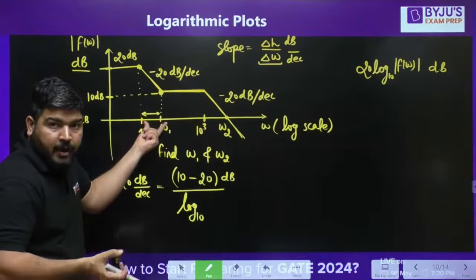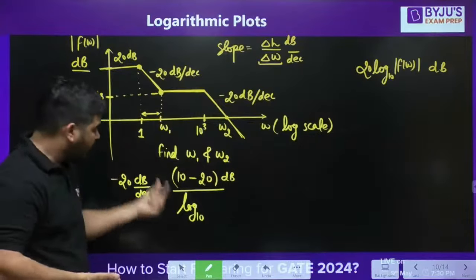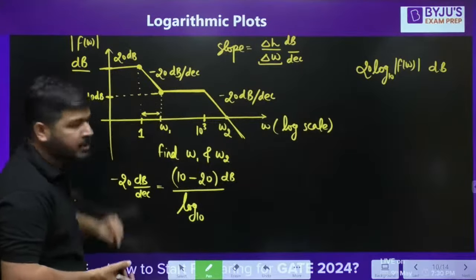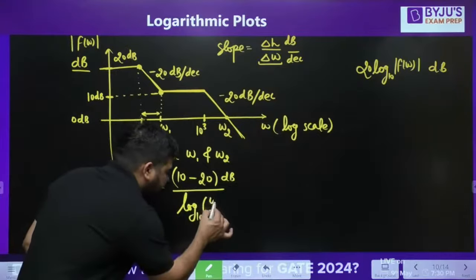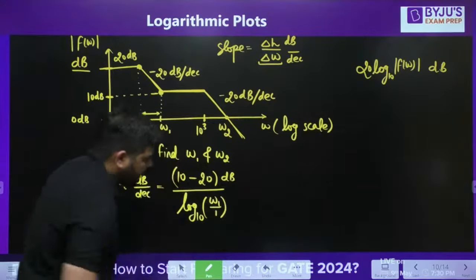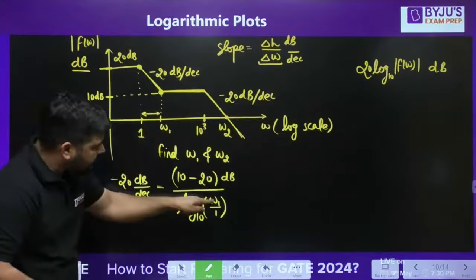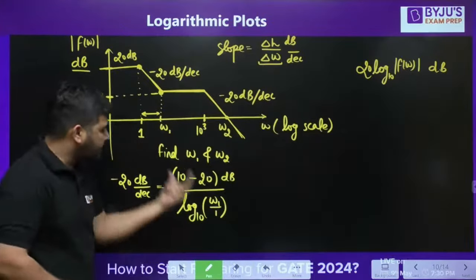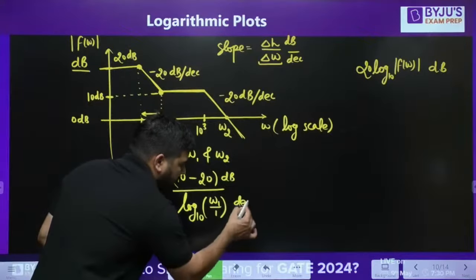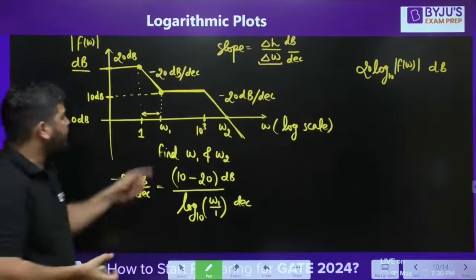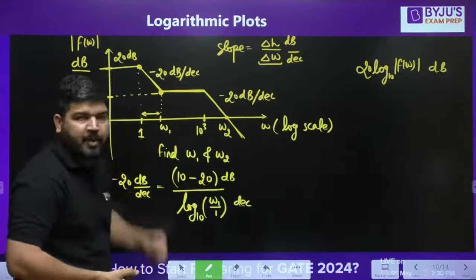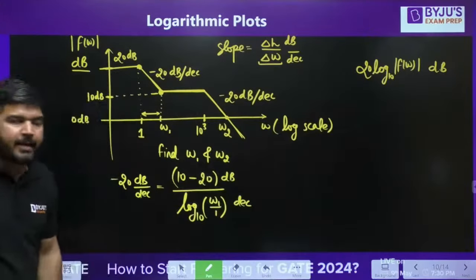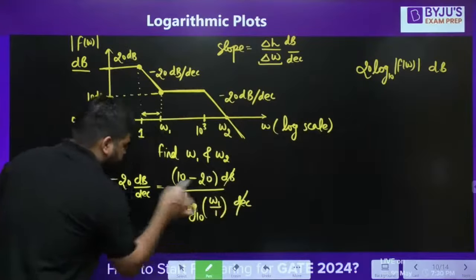So I told you how to calculate the distance in decade. Log base 10, the final omega divided by initial omega, because you have to calculate the decade distance. If you want to calculate this distance in decade, this is the larger omega divided by the smaller omega. Okay. So this is the distance in decade. So we have calculated change in height divided by change in omega. This change in height is in decibel and change in omega is in decade. Now this dB per decade is cancelled.